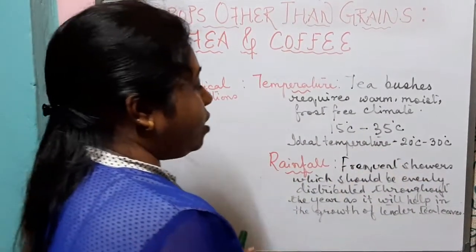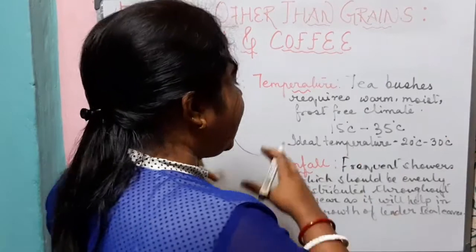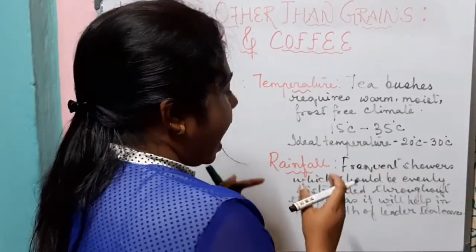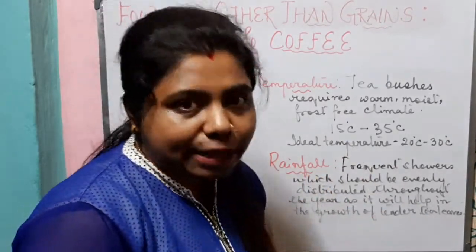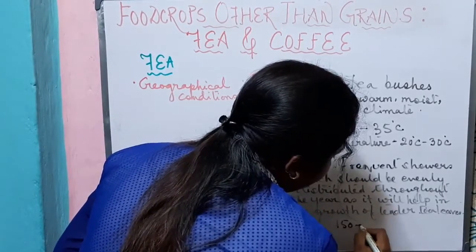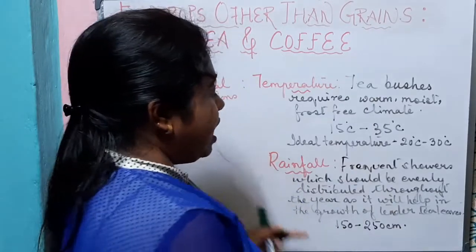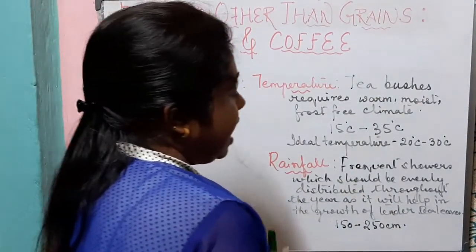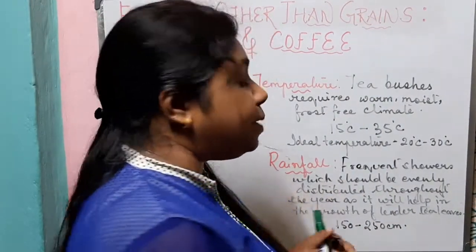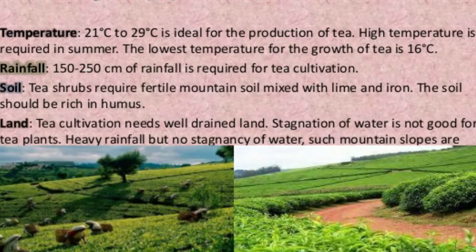The amount of rainfall required for the growth of tea is 150 to 250 centimeters. If it rains very heavily, then it will be dangerous for the tea because waterlogging is dangerous for the tea bushes.